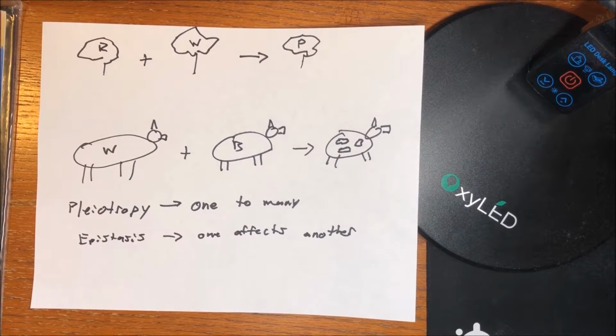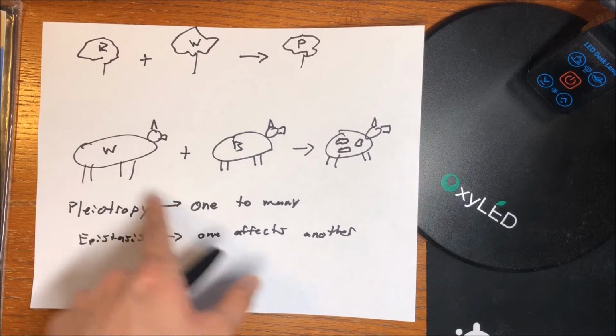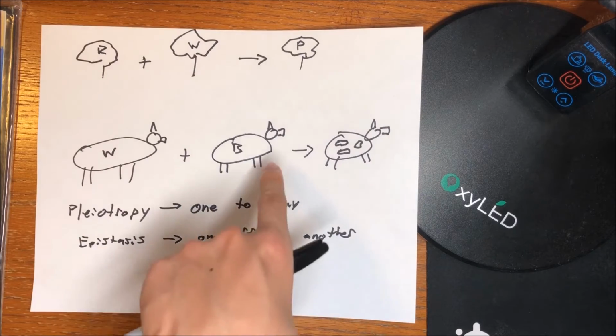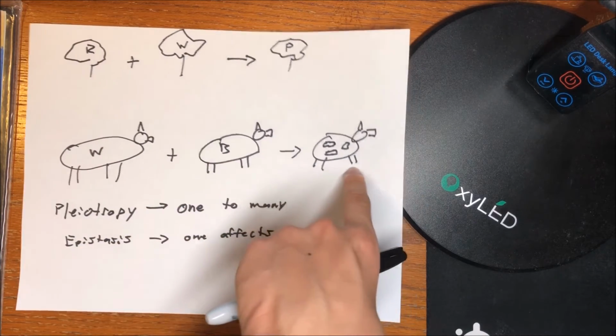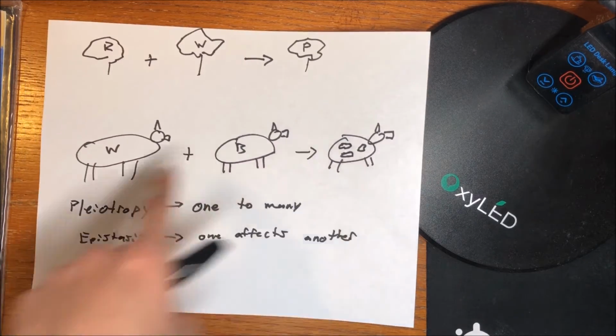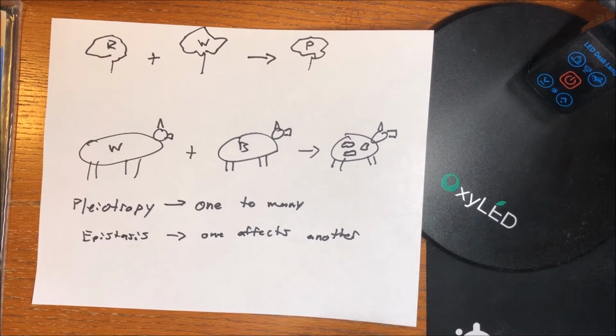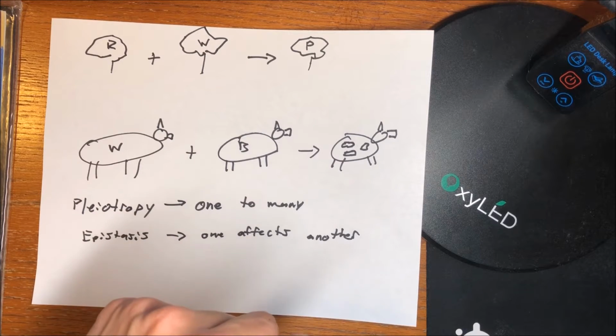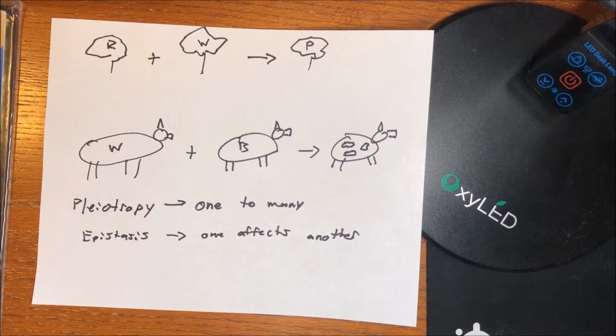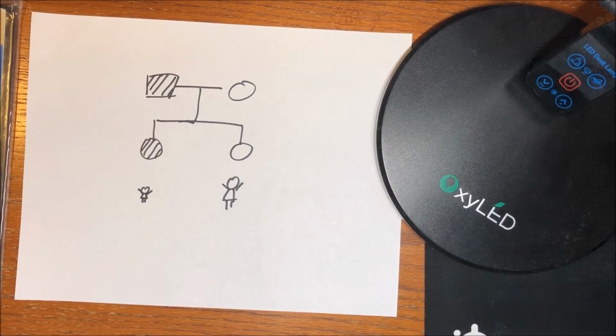Another example is codominance, where two alleles affect the phenotype in separate, distinguishable ways. In my example, you have a white cow, mate it with a brown cow, and you get a white cow with brown splotches. And in addition, there's pleiotropy, which means that one gene has multiple phenotypic effects. Epistasis is where the phenotypic expression of a gene at one locus alters the effect of a gene at a second locus.